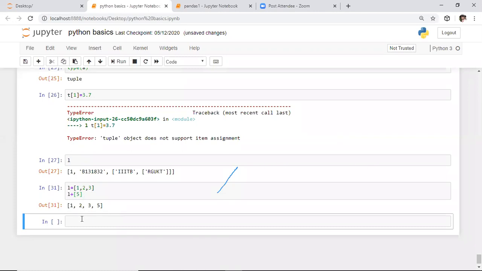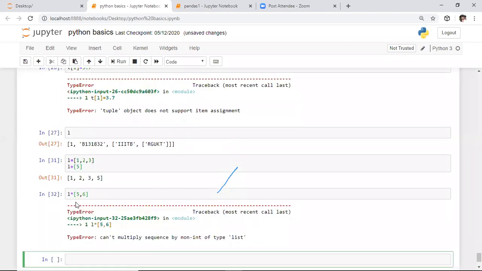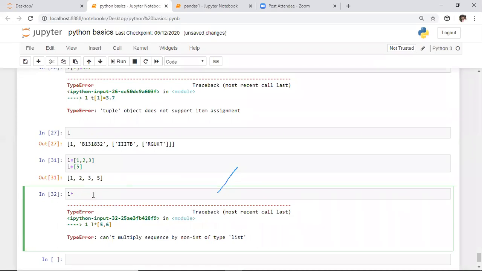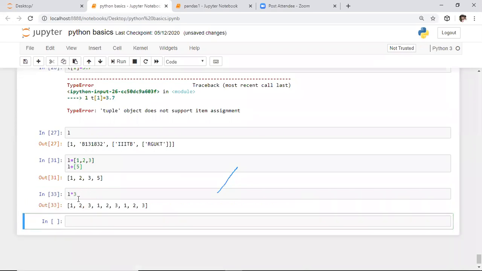After this, if you want to perform the repetition operator, in this example here I'm saying L of 5, 6. Whenever you execute this, again it returns an error. Why? If you want to perform the repetition operation, one should belong to an integer data type. So here I'm saying L into 3. Whenever you say L into 3, this list's attributes will be repeated 3 times.